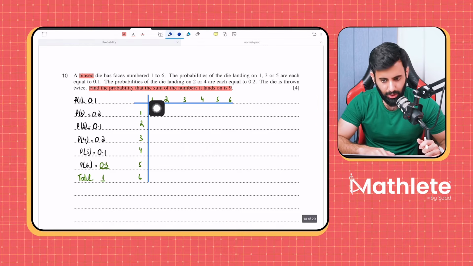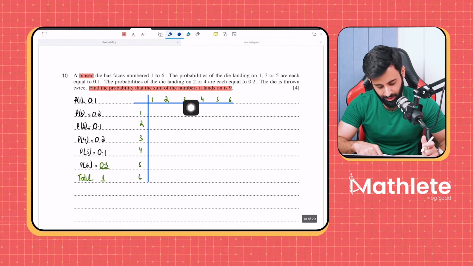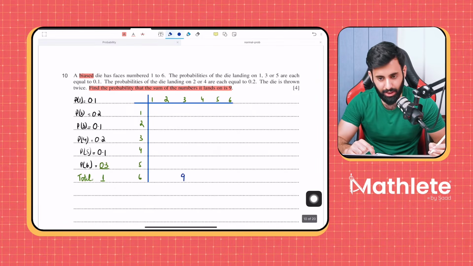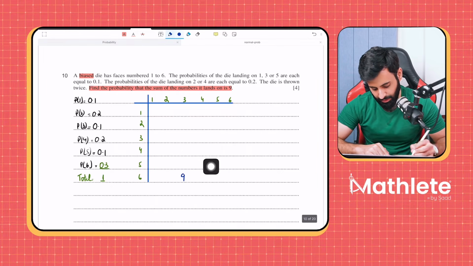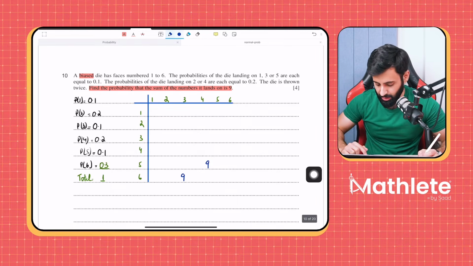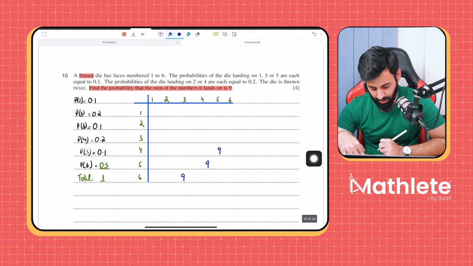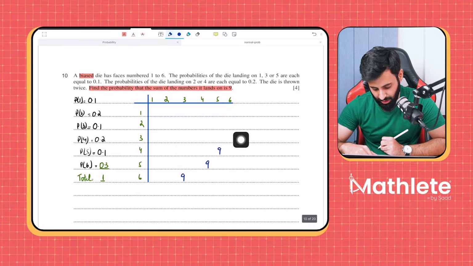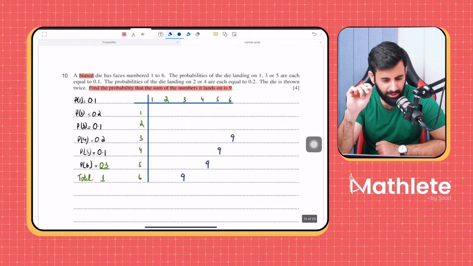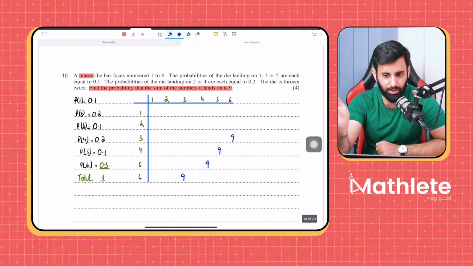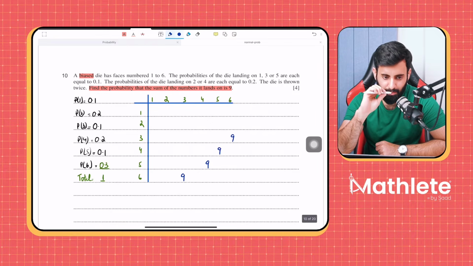So if we get 1 on one die, you can't get any number such that the sum is 9. Same goes for 2. But if you get 3, you can get 6 such that the sum will be 9. If you get 4 on one die, it's possible that you get 5 on the other, so that the sum turns out to be 9. It's possible that you get 5 on one die and 4 on the other. In that case, the sum also turns out to be 9. It's possible that you get 6 on one and you get 3 on the other, in which case the sum also turns out to be 9. Now think carefully before you guys say yes or no. Is the answer going to be 4 upon 36? No, why not?